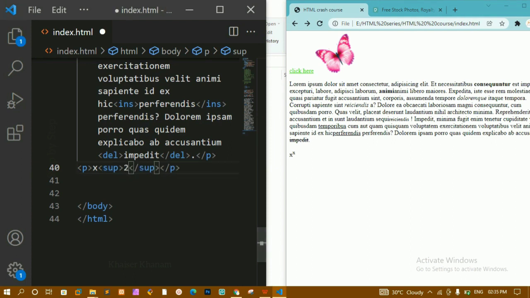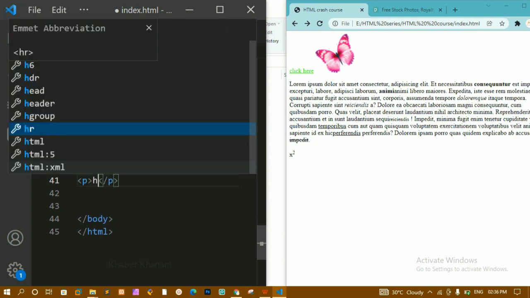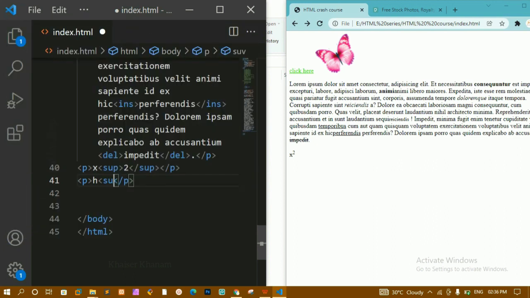Now if I just write here X square and refresh this, you can see here I will be having X square. For any maths formulas you can use this one. And in the same way we are having subscript. Here I am just going to write H, and inside this SUB I am just going to write 2. Now you can see the difference. I'll refresh this. Below this H I will be getting this 2. For superscript I will be having above, for subscript I will be having below.